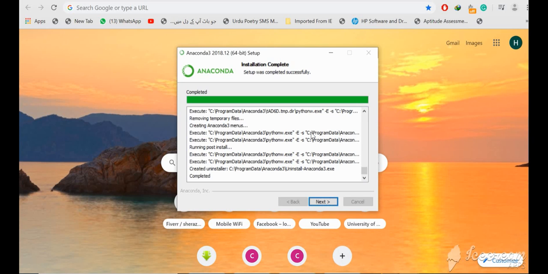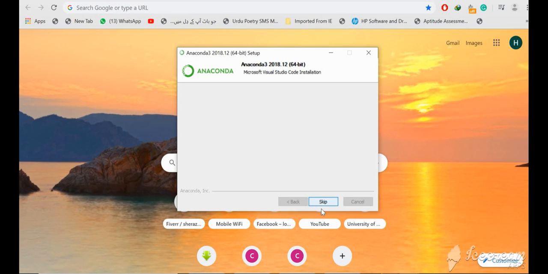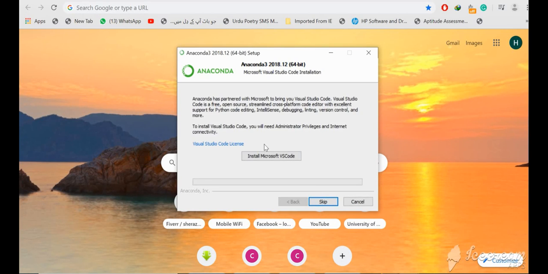And now you can see here the Anaconda has been installed. For completion we will click on next, and here it is asking me to install Microsoft VS Code. To install Visual Studio Code you will need administrative privileges and internet connectivity. For now I don't want to install VS Code, so I'm skipping this.